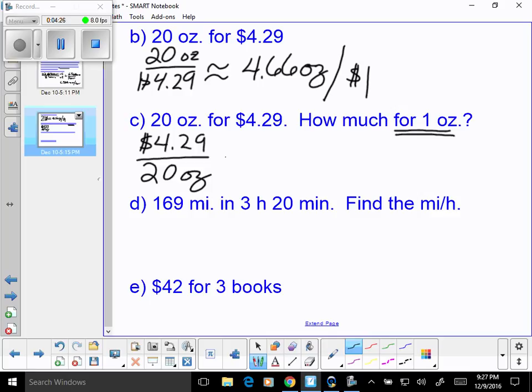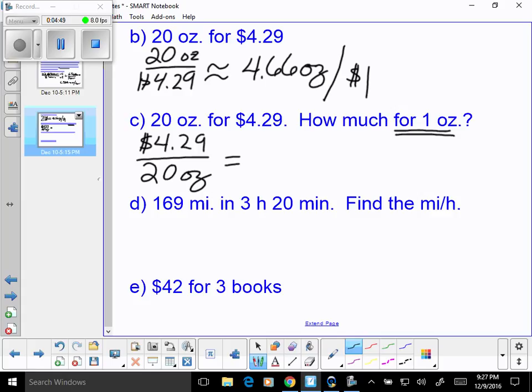Now, here again, when you put this into your calculator, you are going to come out with 0.2145. Well, this is money. Money is automatically going to be rounded off to the nearest cent, which means hundredth place.